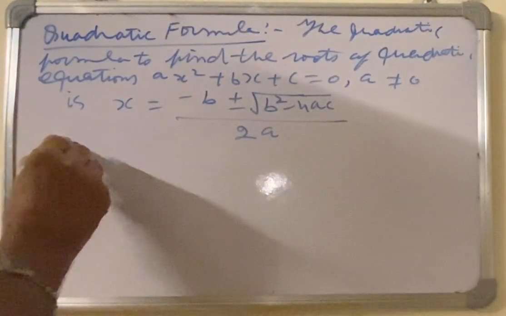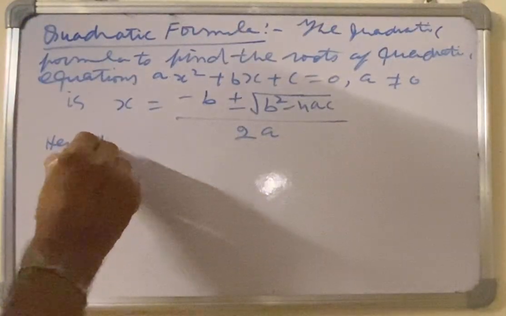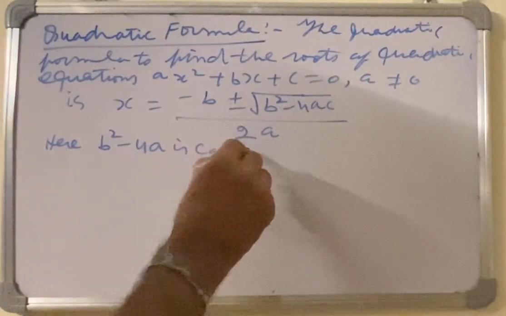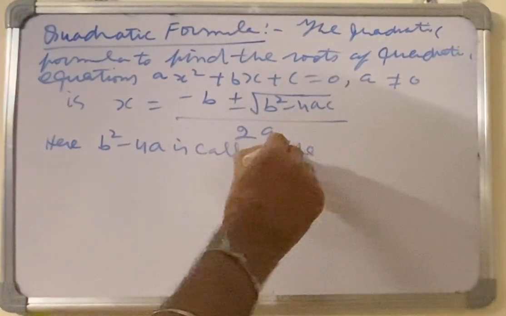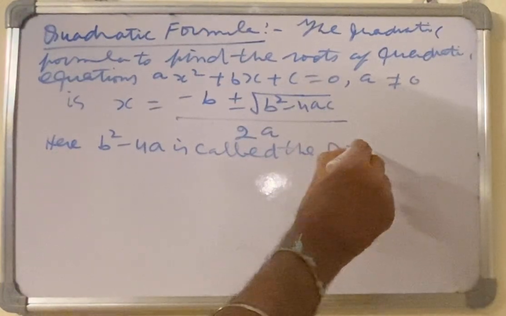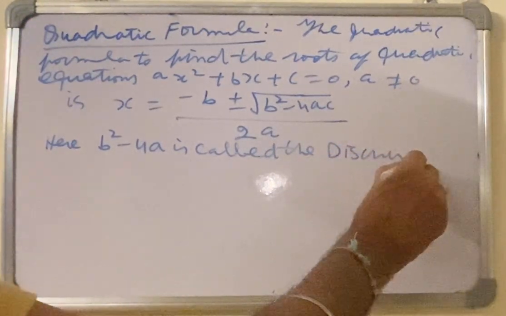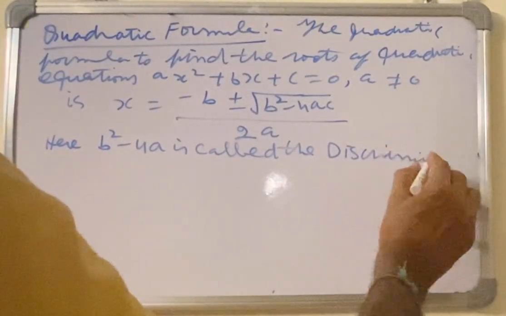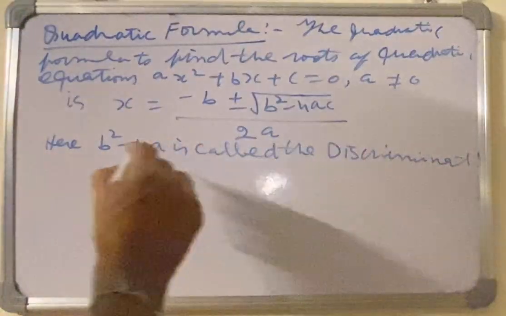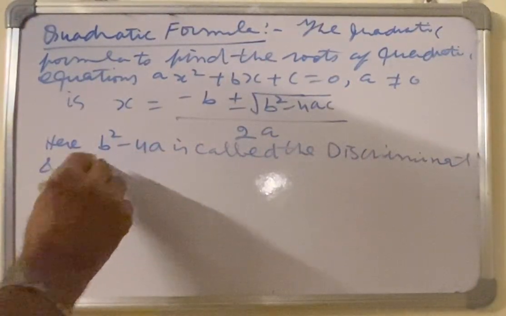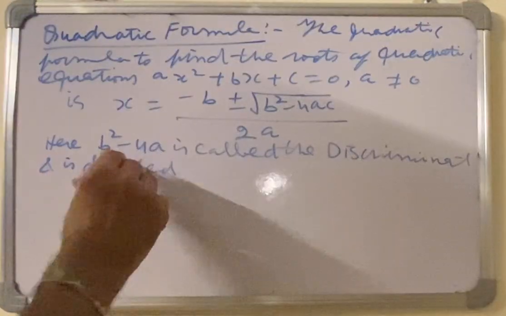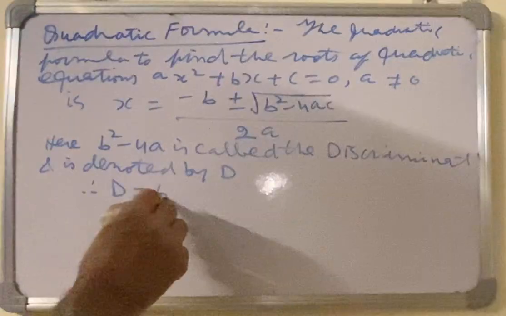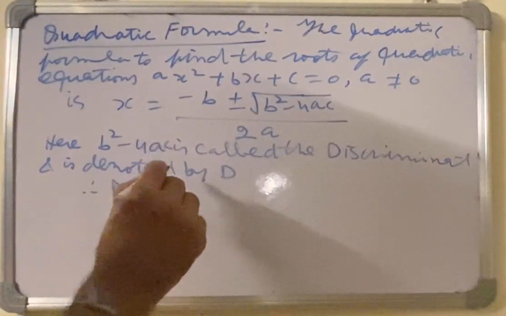Here the expression b square minus 4ac is called the discriminant, and is denoted by capital D. Therefore, capital D is equal to b square minus 4ac.